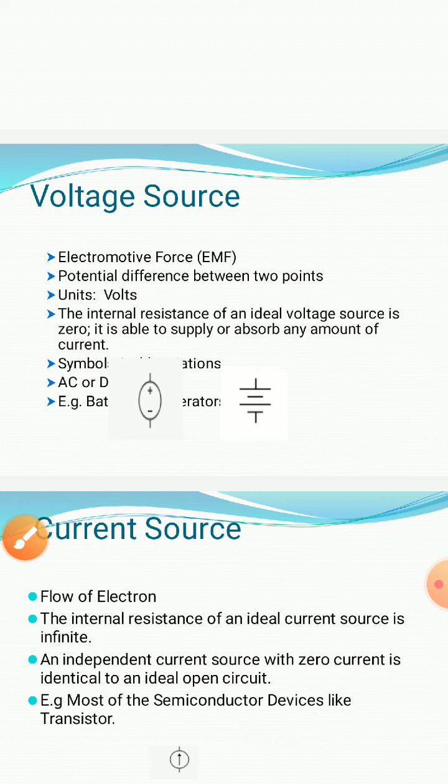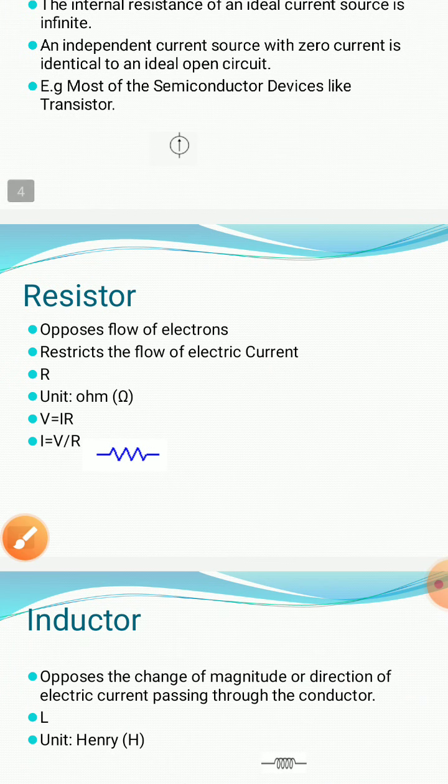Now the resistor is an element of an electrical system. The property of the resistor is called resistance. Electrical resistance is the property of a material by virtue of which it opposes the flow of electrons through the material.